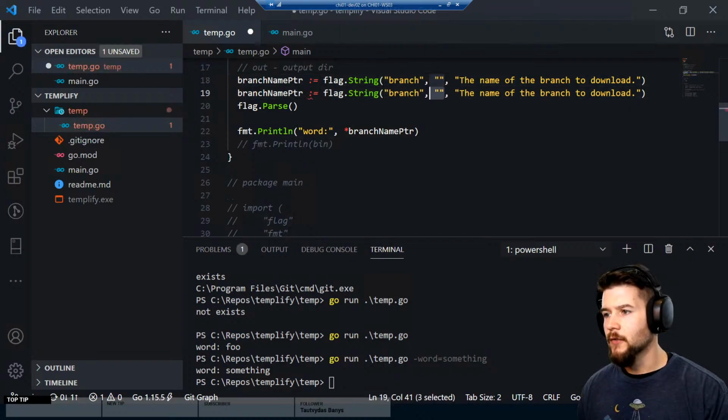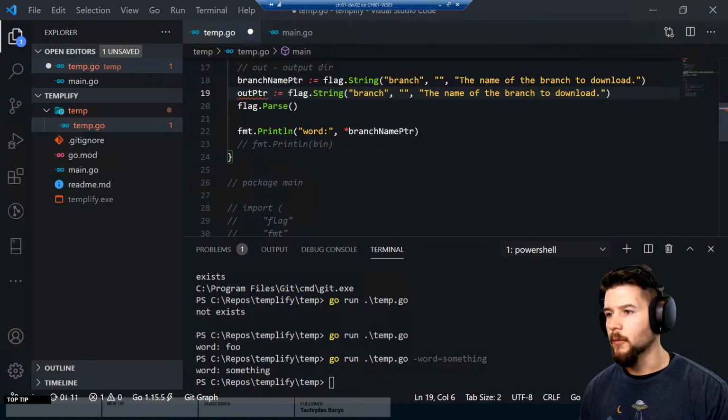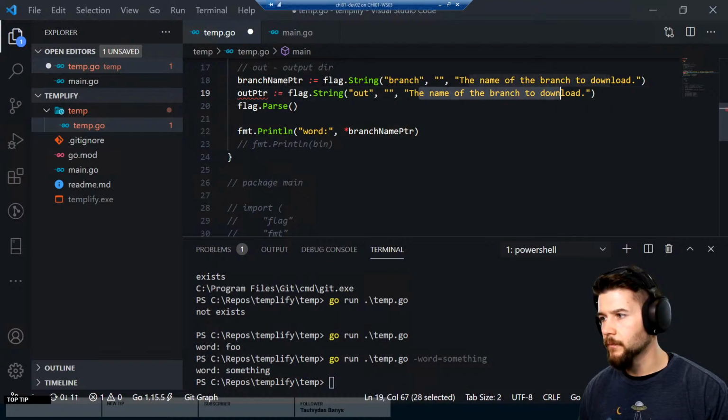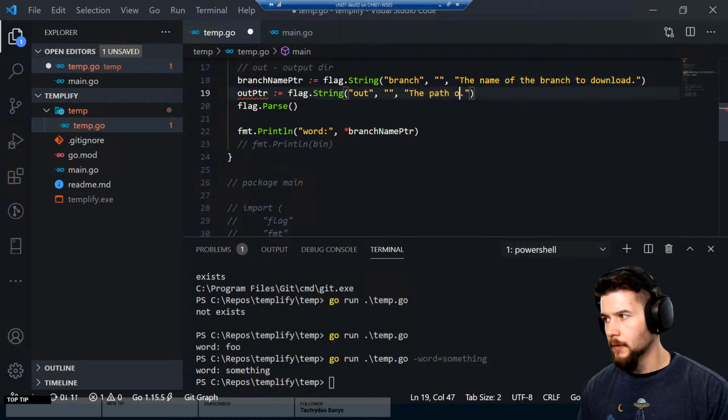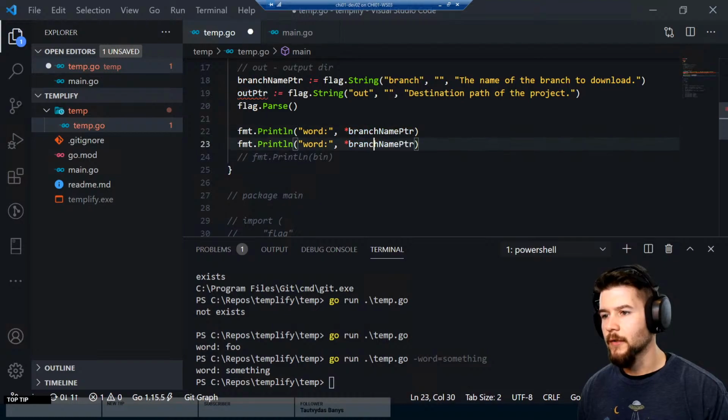And then the next thing we want to do, let's duplicate that line. Control D on my keyboard is what duplicates the line. We'll say out pointer, and we'll say out, and that's still going to be empty. And we'll say the path of the output, I don't know, destination path of the project. Yeah, I think that works. So now let's duplicate this. We'll say branch, and we'll say out.